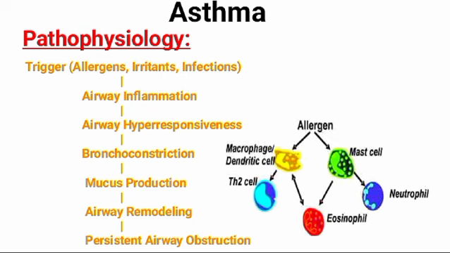Over time, repeated inflammation and bronchoconstriction can lead to structural changes in the airways, such as thickening of the airway walls and increased smooth muscle mass, contributing to persistent airflow limitation and irreversible damage in severe cases.